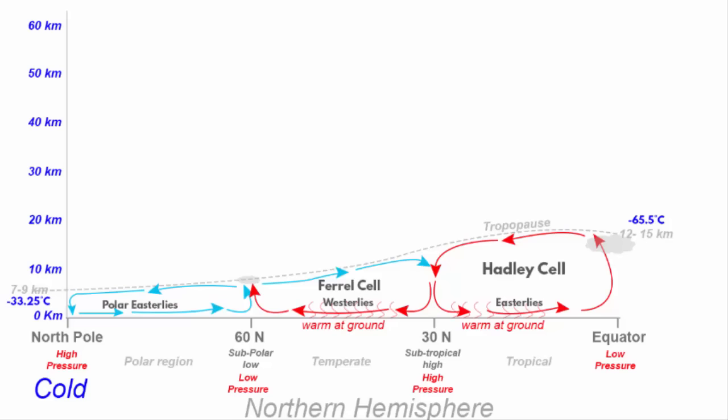It is called the polar easterlies. It collides with the air moving north from the 30 degree high pressure area at 60 degree subpolar region. This creates the third circulation pattern between the North Pole and 60 degree north. This third pattern of atmospheric circulation from subpolar region to North Pole is called polar cell. That means at the North Pole air sinks, and that creates a high pressure belt.